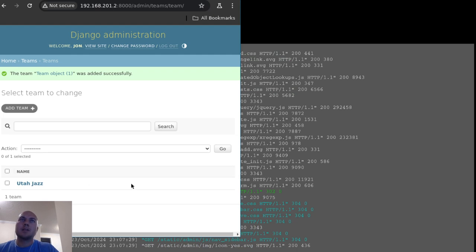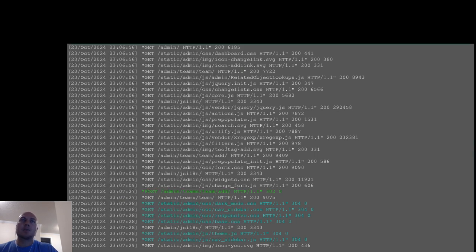Now, I want to look at these fields more. So what I'm going to do is come back to my admin.py file, and I want city and state here, and I want to be able to filter by the state name. So what this does is add a filter on the state field. Like if I only have 50 states but 100 teams, and I click on the state of Utah, I can see both teams. So I'm adding that filter. I'm displaying the name, city, and state here.